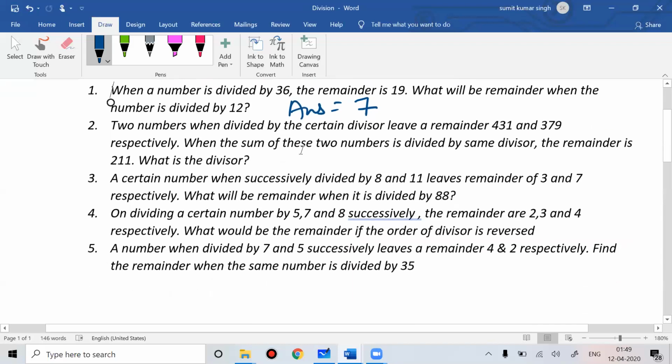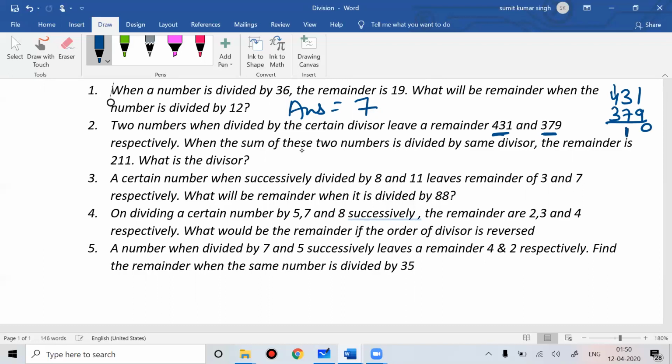Next question. Two numbers when divided by a certain divisor leave remainders 431 and 379 respectively. When the sum of these two numbers is divided by the same divisor, the remainder is 211. What is the divisor? If you add the numbers, the remainders also add. So 431 plus 379 is 810. Your remainder is supposed to be 810, but in this problem the remainder is 211.